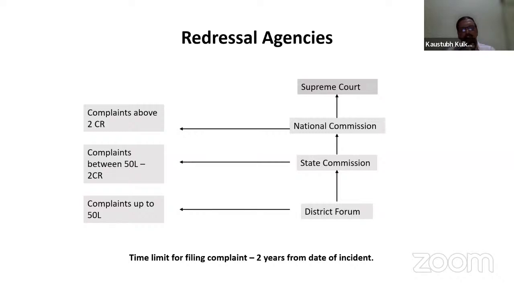What is the meaning of this particular amount and the commissions or the district forum is that the amount of compensation, or whatever amount the person who is getting the award wants. If they want to have an amount of say 40 lakh as compensation, the redressal agency for that 40 lakhs will be the district forum. But suppose the amount is say 1 crore 20 lakh, then the redressal agency will be the state commission. And if complaints are above 2 crore, that will go to the national commission.